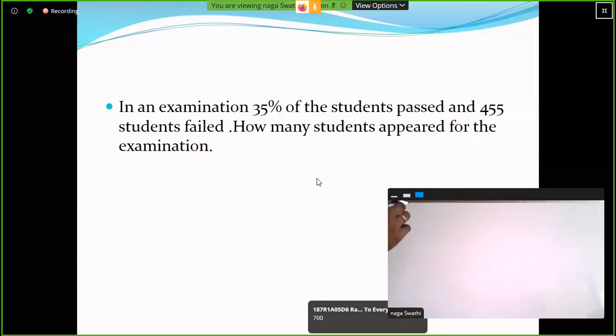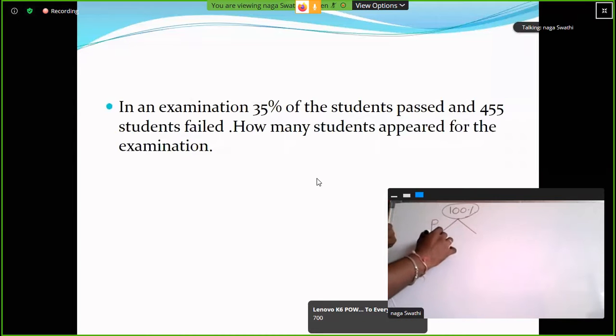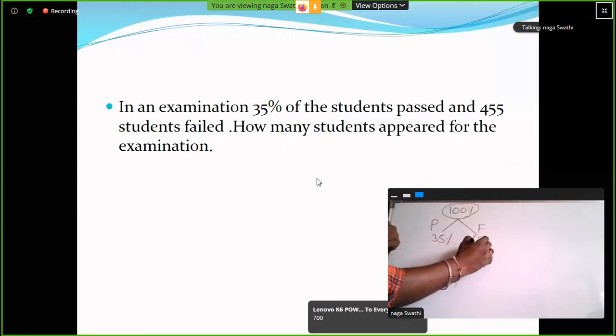Right. So total students, let it be 100 percentage. From here, 35 percentage of the students passed. So passed percentage is 35 percentage and failed students percentage is 65 percentage, not 75.